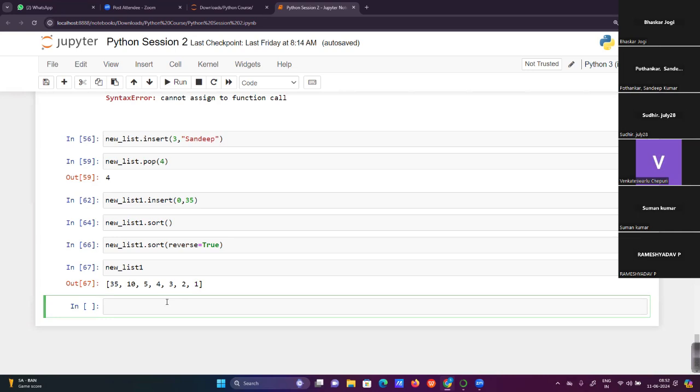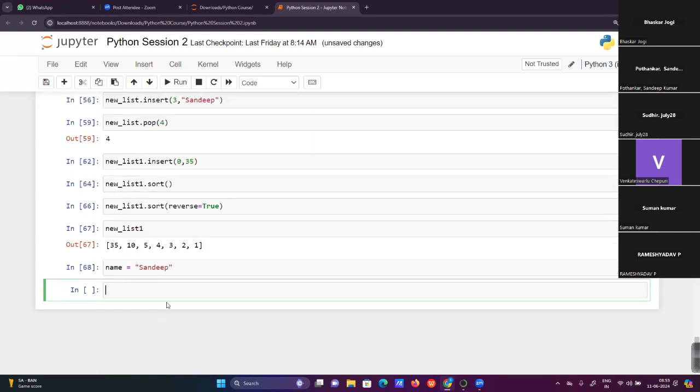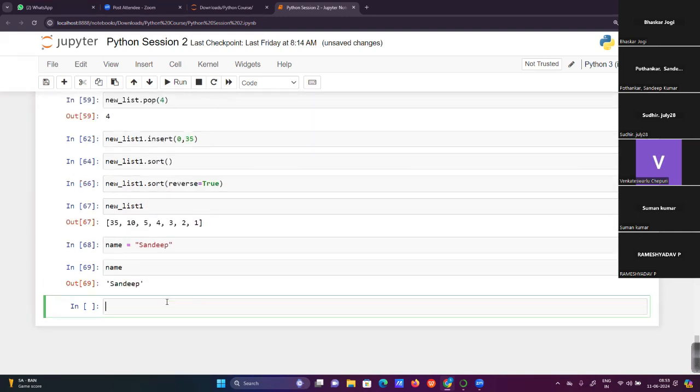Simple concept, I will tell another one. While creating variables, for example, age I have created, right? For example, a name, because I'm creating Sandeep, right? And if I enter name again, Sandeep. If we don't assign, for example, first name, not this way.